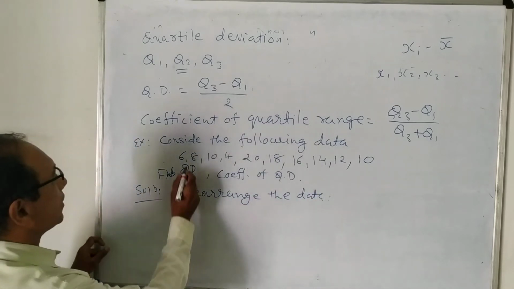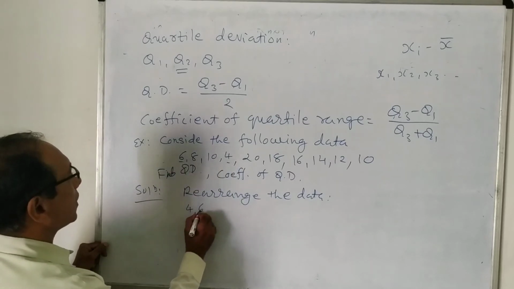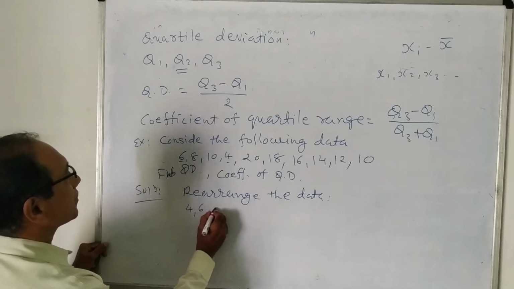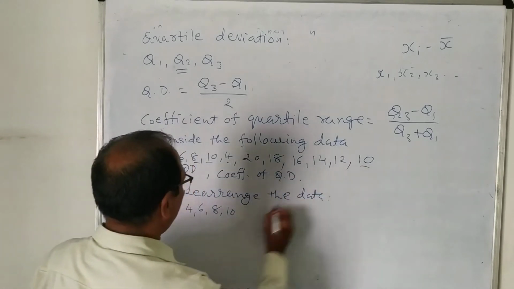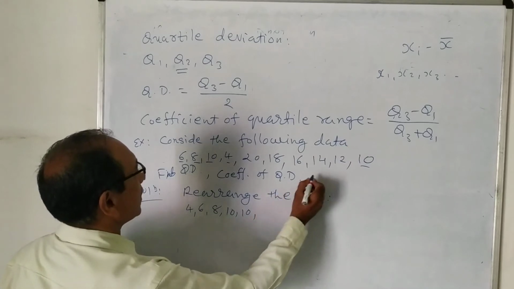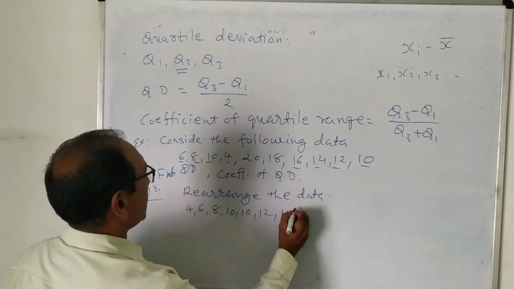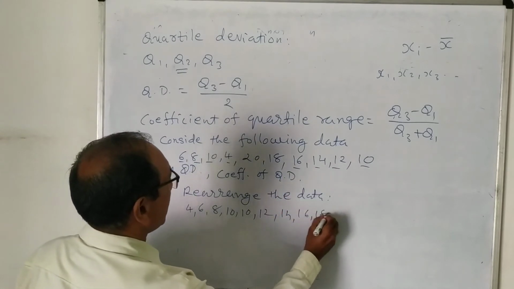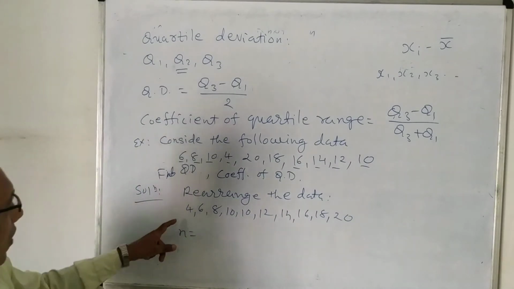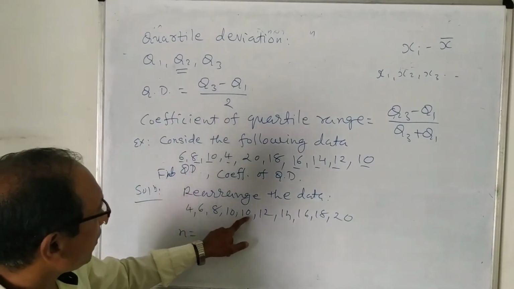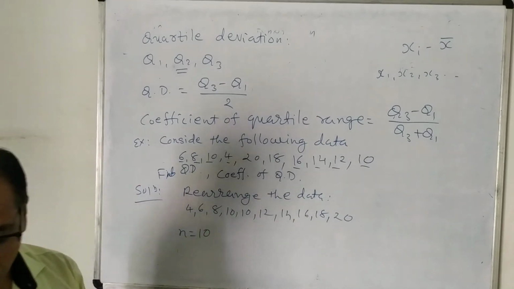The lowest number is 4, then 6, after that 8, then 10, 2 times 10, then 12, 14, 16, 18 and 20. So here we will find the number of data, small n. 1, 2, 3, 4, 5, 6, 7, 8, 9 and 10. 10 data is there.